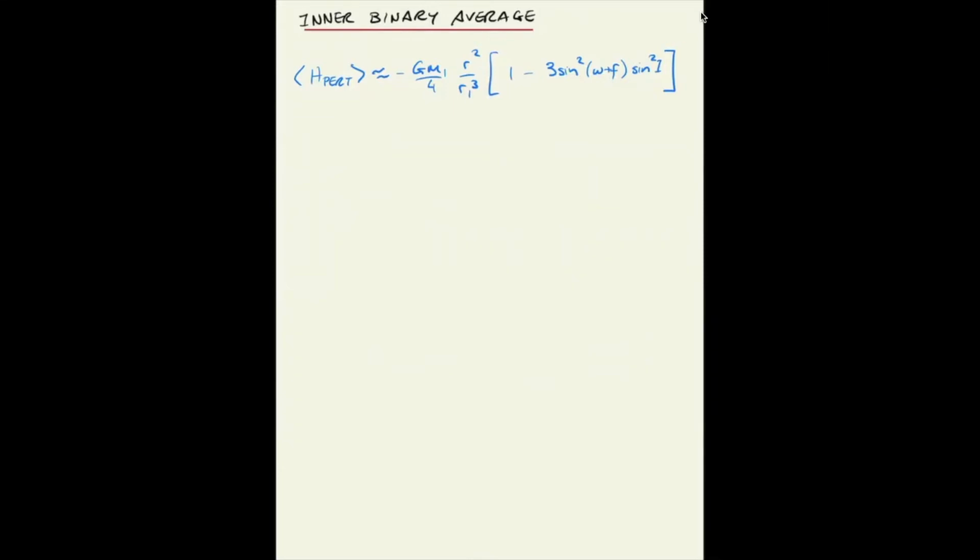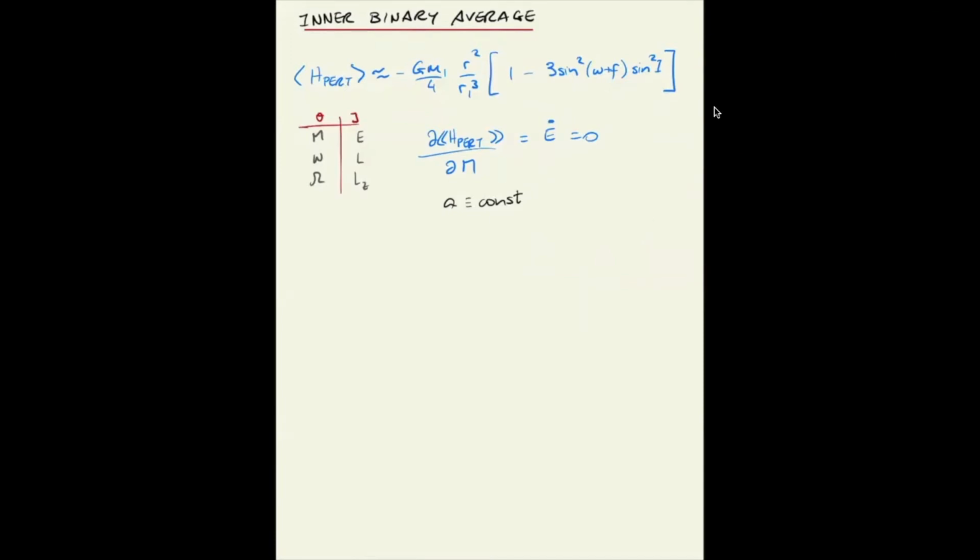But the main result is going to be that by the averaging procedure itself, we're going to get rid of the mean anomaly of the inner binary. Then that means that the double average of the Hamiltonian does not depend on the mean anomaly. So that means that the energy is also constant. The energy, which means then the semi-major axis of the inner binary is going to be constant. So these are the two conserved quantities in the Kozai-Lidov oscillations.